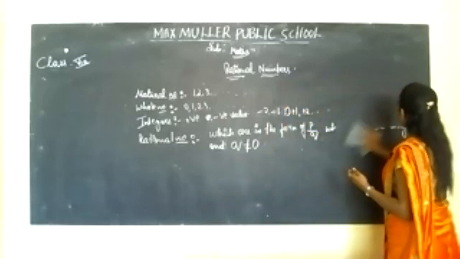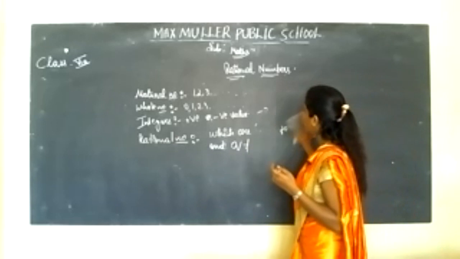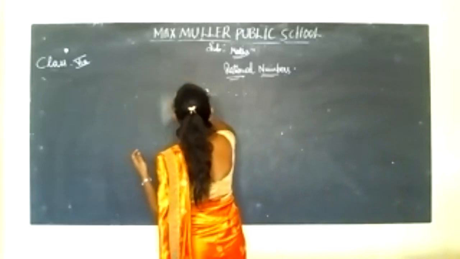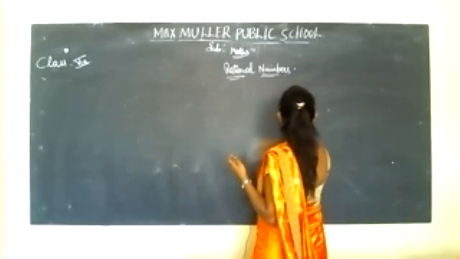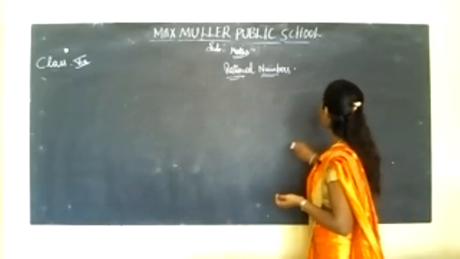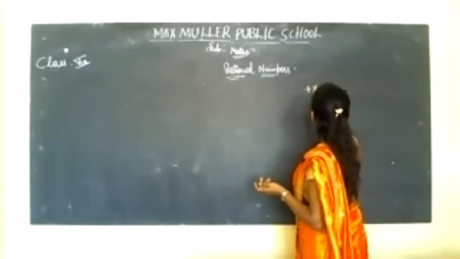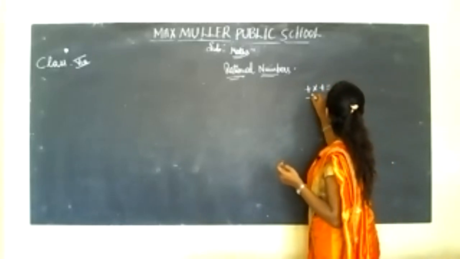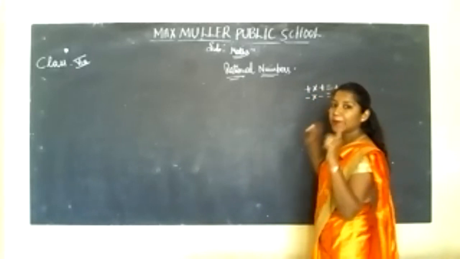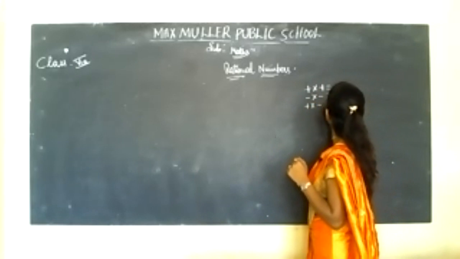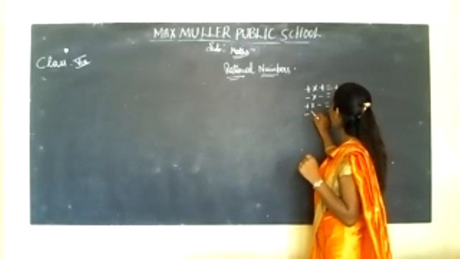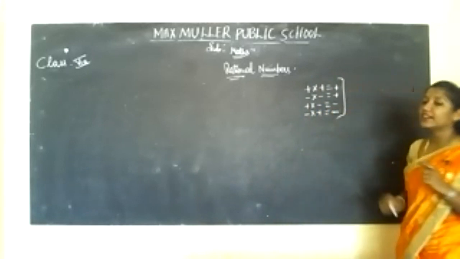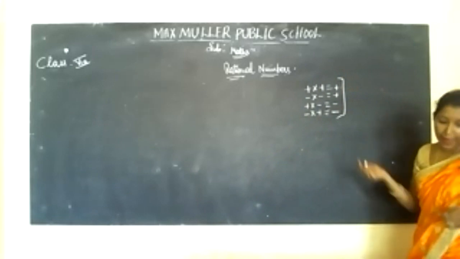Now, under algebraic expressions, you have studied some signs, right? Let us recall it once again. See, plus into plus is plus. Next, minus into minus is again plus. Next, plus into minus is minus. And minus into plus is minus. Okay? With this, let me explain with example problems.